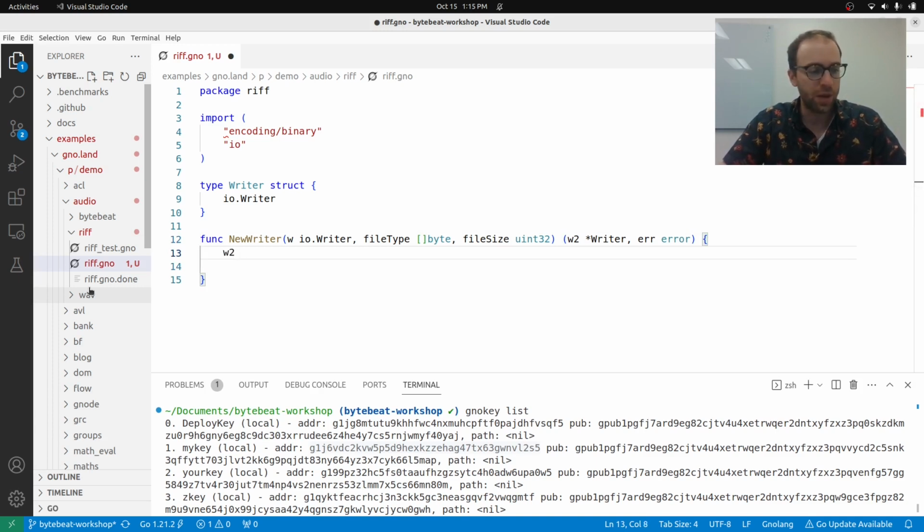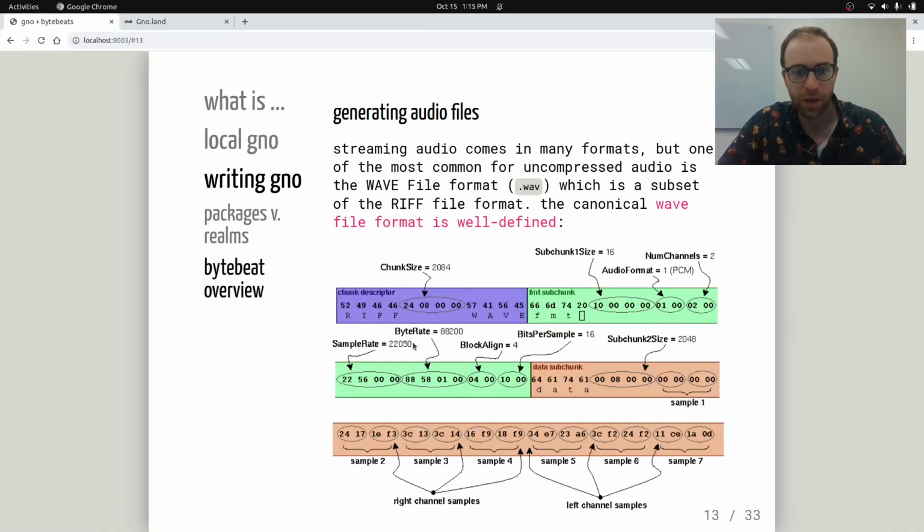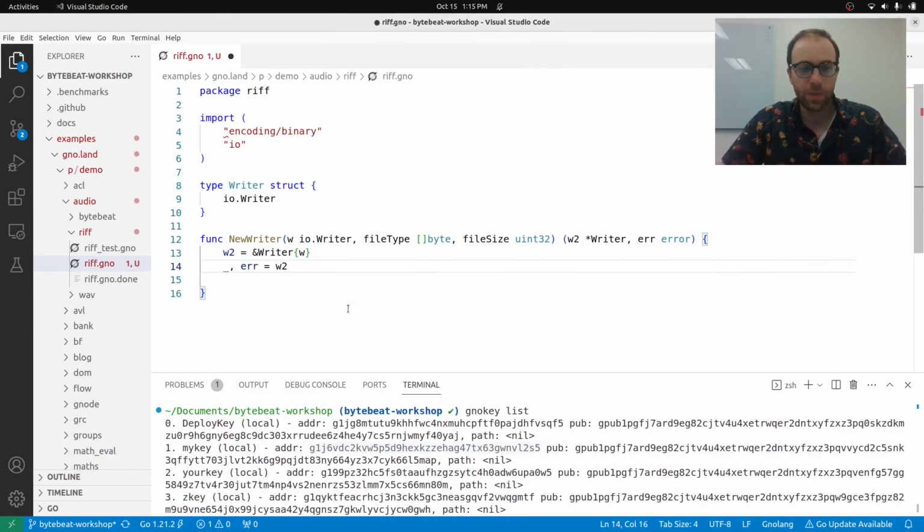So we have our new writer, wrapping that, and we'll write first, as we saw here, we need to first write RIFF to it. That's the start of any RIFF file. So we'll write the RIFF bytes. If there's an error, we can pop back.